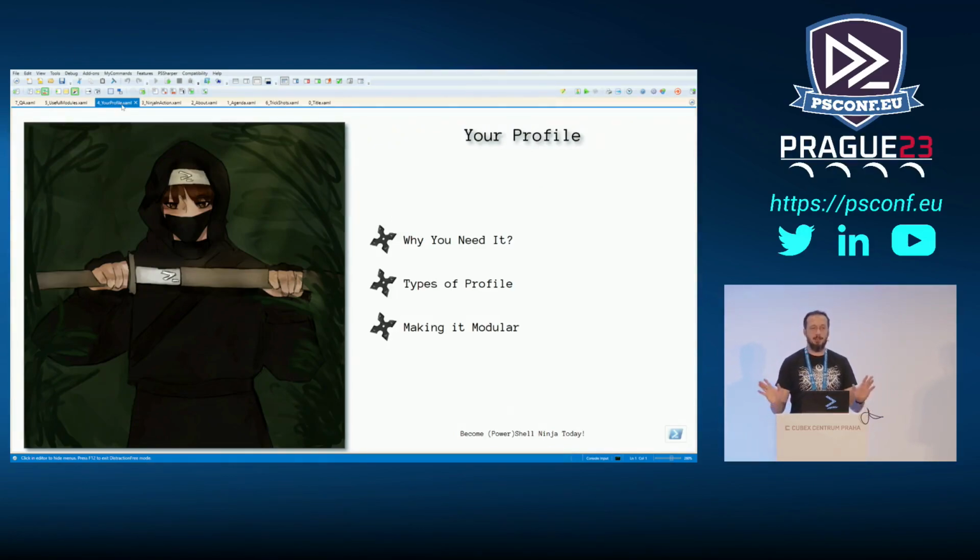But keep in mind, having a profile that resembles the tooling you want when you work with PowerShell is basically the difference you see between me with my pens down and me with the sword in my hand, right? Initially I was completely lost, because some things I expected to work didn't, and some things I expected to work in a certain way were not working the way I expected. All of that was because I didn't have my profile set up. So why do you need it? The answer to this question is pretty straightforward, right?